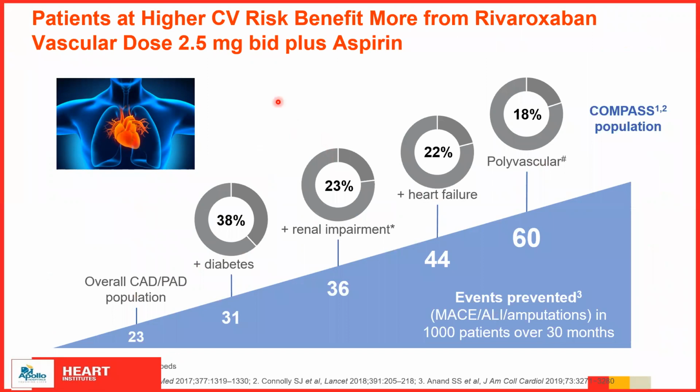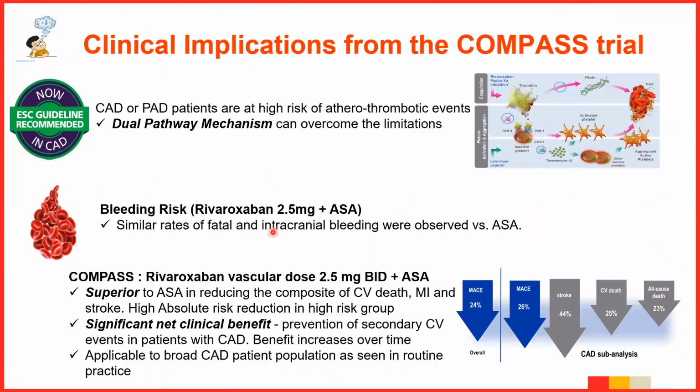So what are the clinical implications of COMPASS? It is prudent to add a dual pathway mechanism inhibition. Bleeding risks were almost similar, except for a little higher risk in the Rivaroxaban arm, and it showed that it was superior to aspirin alone, and the net clinical benefit was also definitely better as seen in the sub-analysis.